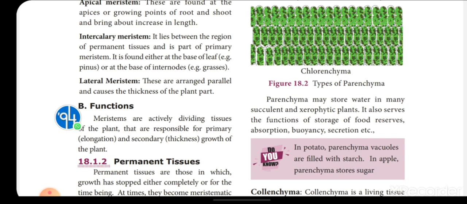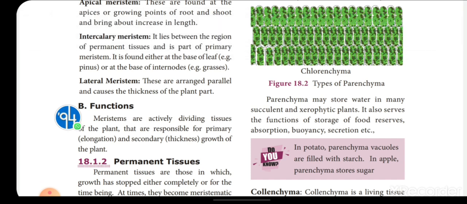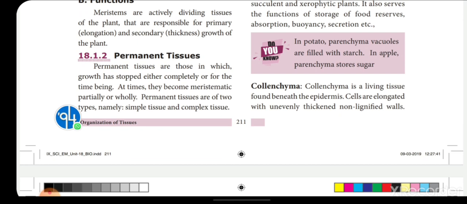Parenchyma cells are round, oval or polygonal in shape, thin walled, and living cells. Parenchyma is divided into two types. When the intercellular space is more and filled with air, it is aerenchyma. When parenchyma cells are exposed to light and develop chloroplasts, they are called chlorenchyma. Regarding function, in xerophytic plants it stores water, in other plants food material, and it does absorption, buoyancy, secretion. All these are functions of parenchyma cells. And collenchyma is also a living tissue, found beneath the epidermis.